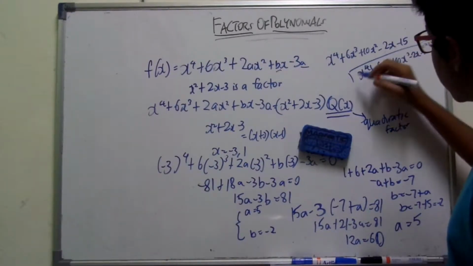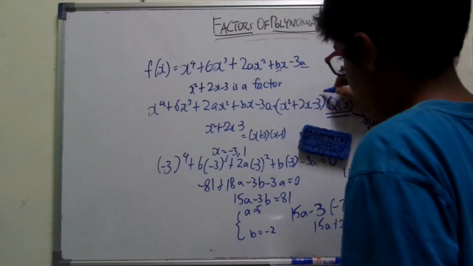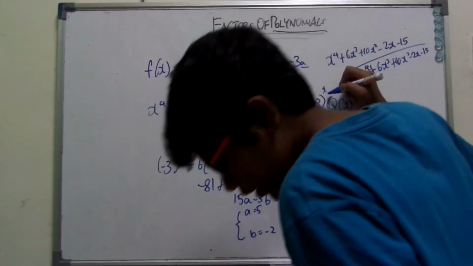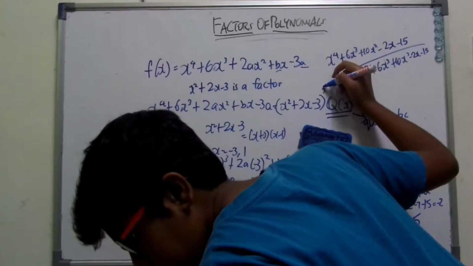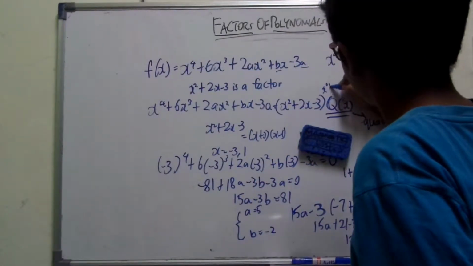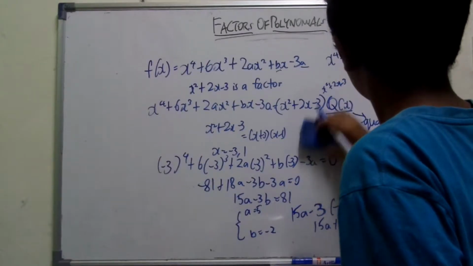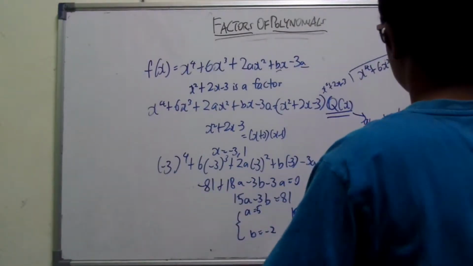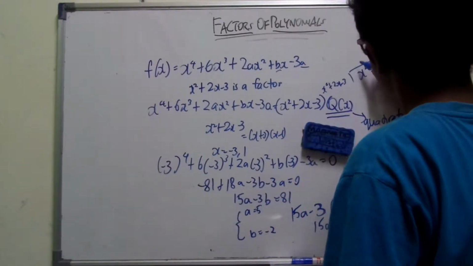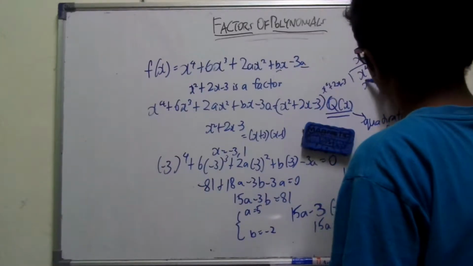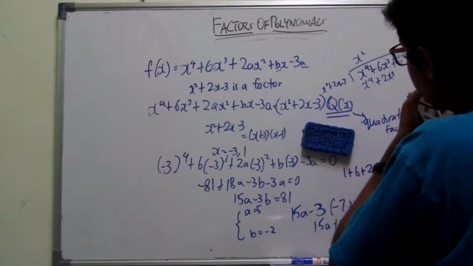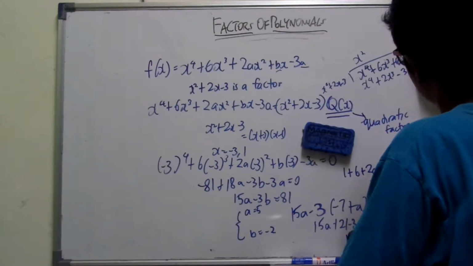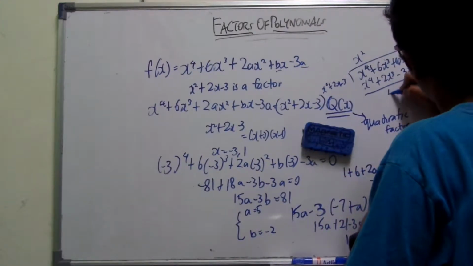And we will divide that by x squared plus 2x minus 3. So that will be x squared, so that will be x to the power of 4 plus 2x cubed minus 3x squared.